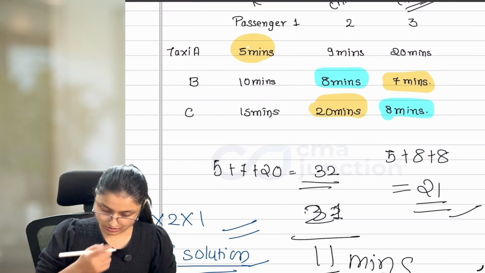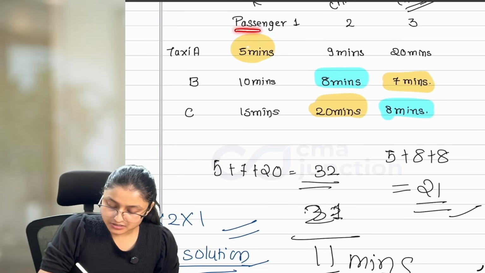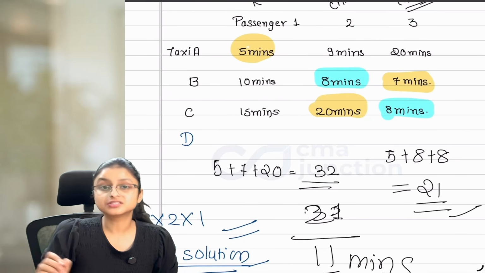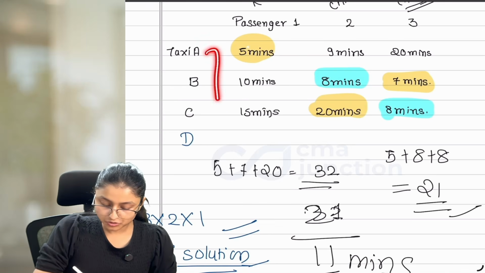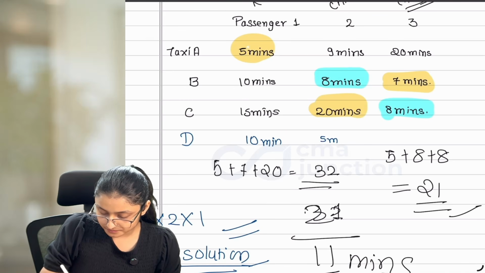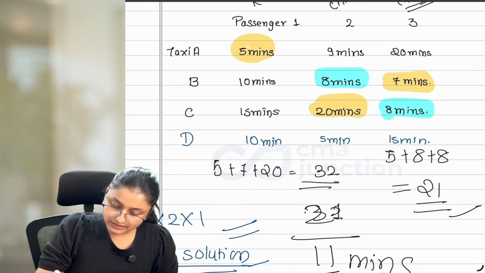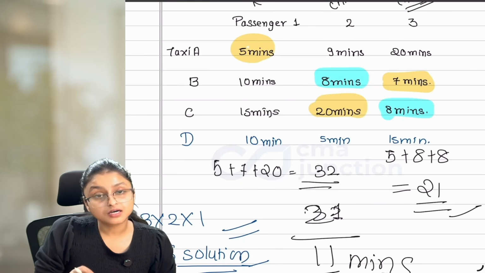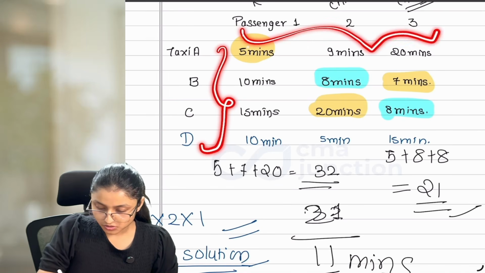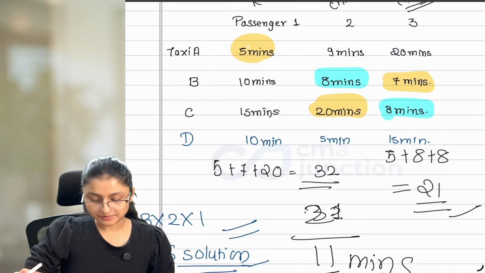Let's take a scenario where we have only 3 passengers, but the number of taxi drivers available to us is 4. There is one more taxi driver, G, and for him also the times are available: 10 minutes, 5 minutes, 15 minutes. If that is the case, then it is known as an unbalanced situation, and this unbalanced situation can also be handled in your assignment problem.